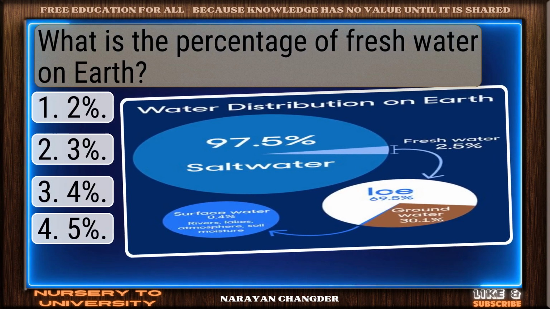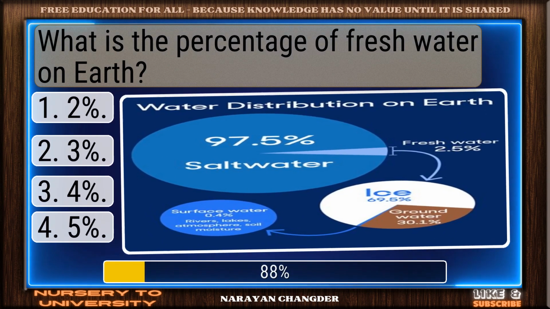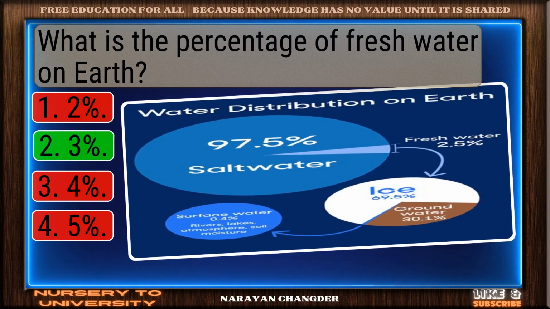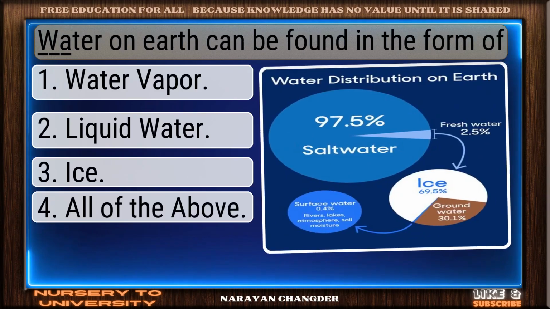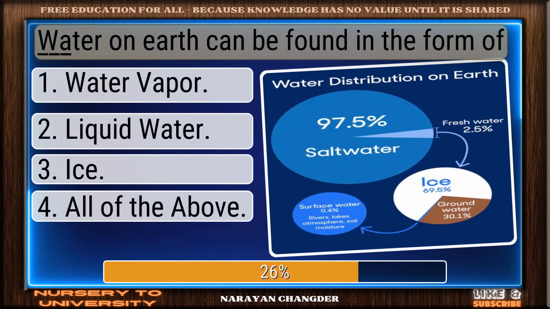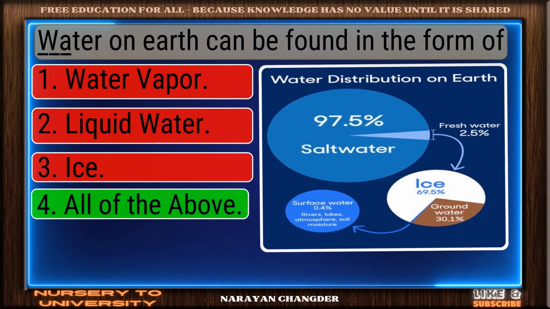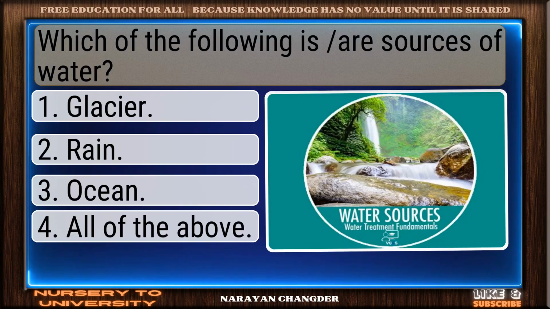What is the percentage of fresh water on Earth? Excellent. 3% is a brilliant choice. Water on Earth can be found in the form of dash. You got it. Your choice, all of the above, is right.